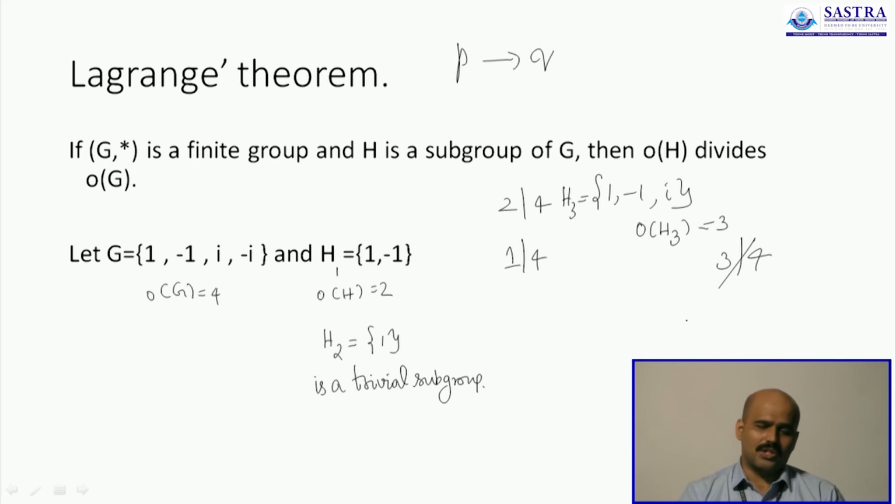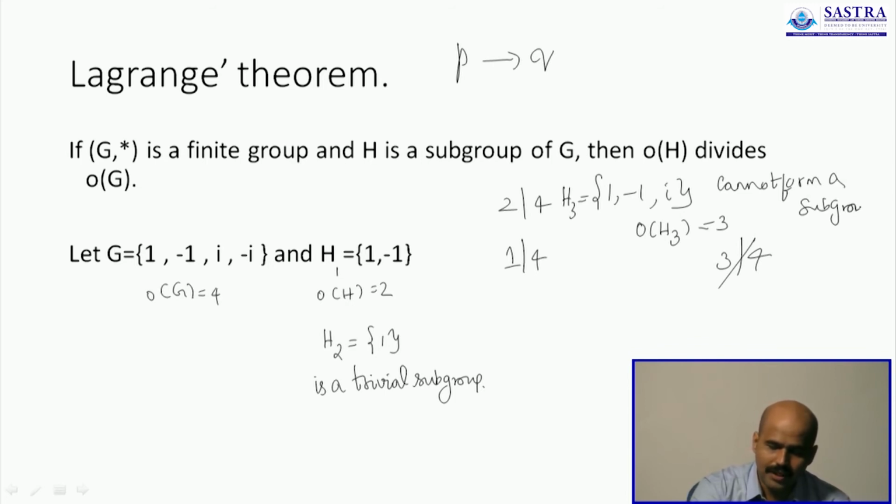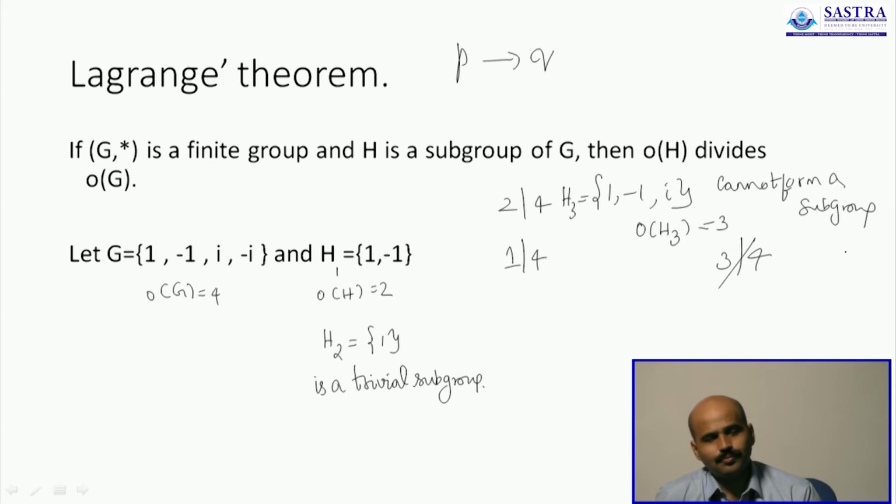That's a contradiction, and therefore this cannot form a subgroup. That's what we learn using Lagrange's theorem.